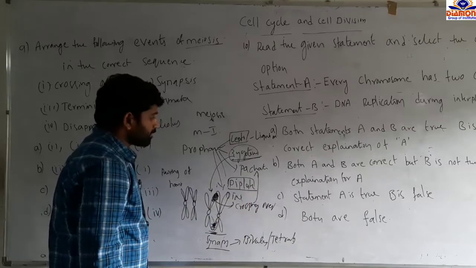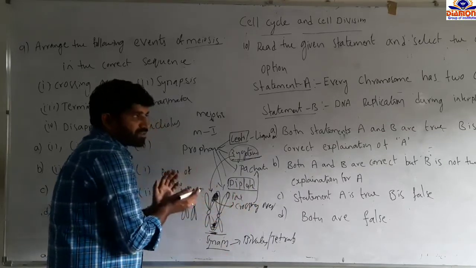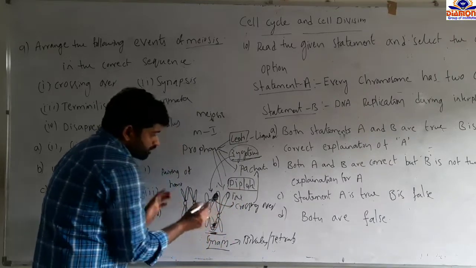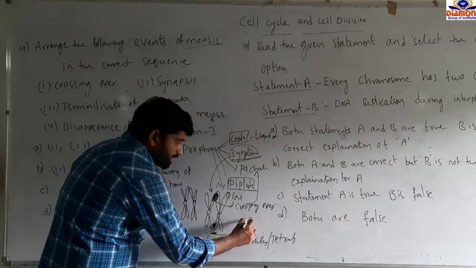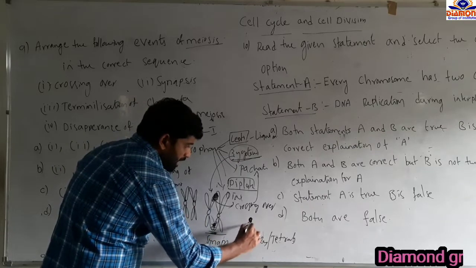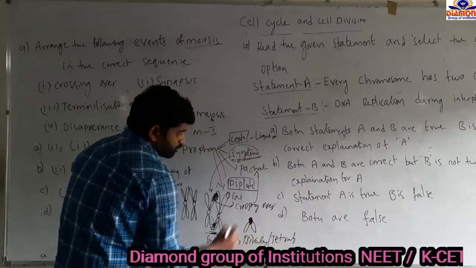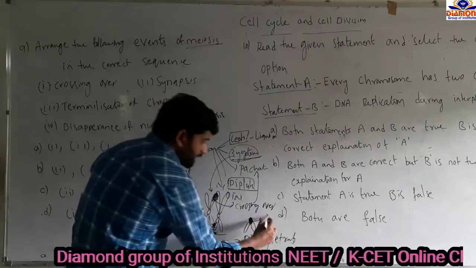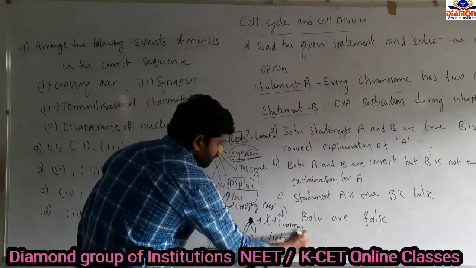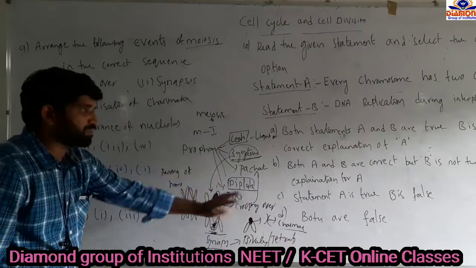In the diplotene stage, there is repulsion of the homologous chromosomes of the non-sister chromatids, and the entire chromosomes become separated only at the ends of the chromatids. They remain connected at the chromatids and form an X-shaped structure. That X-shaped structure we call chiasmata formation. We are seeing diplotene. Later, in the diakinesis stage, the two chromosomes become separated.